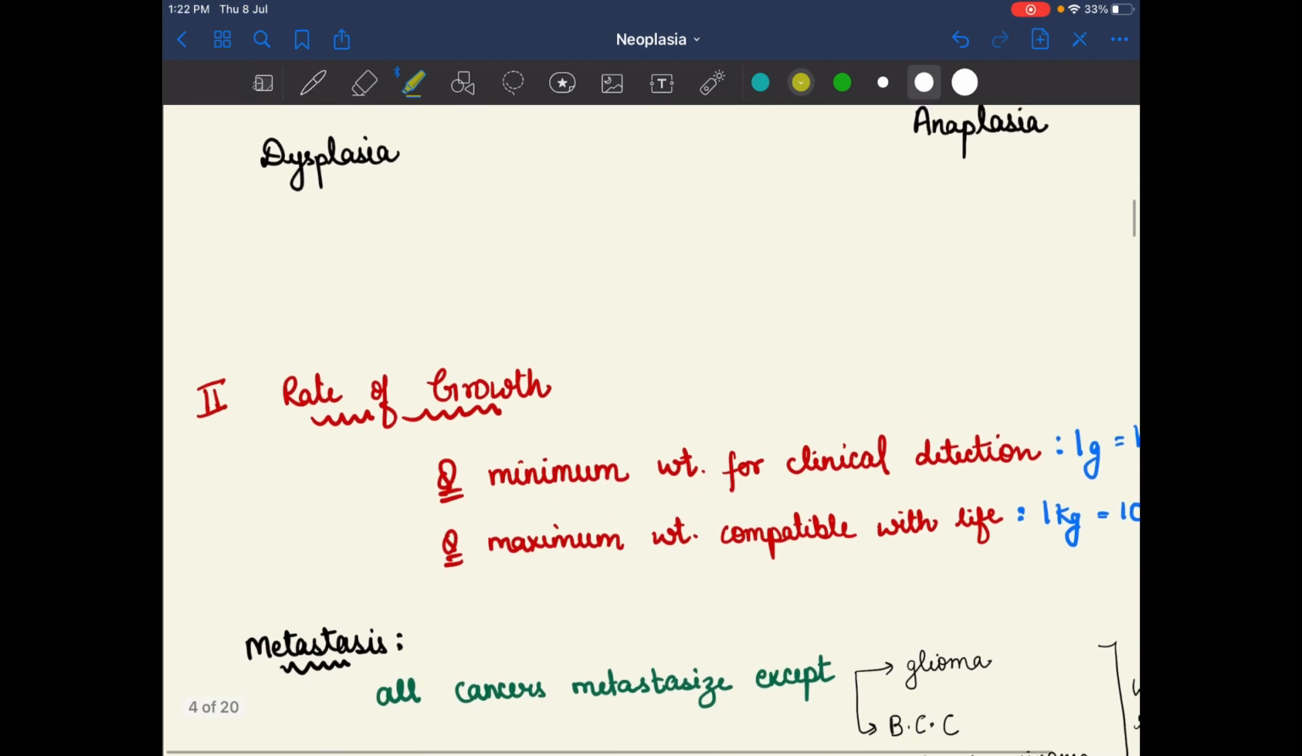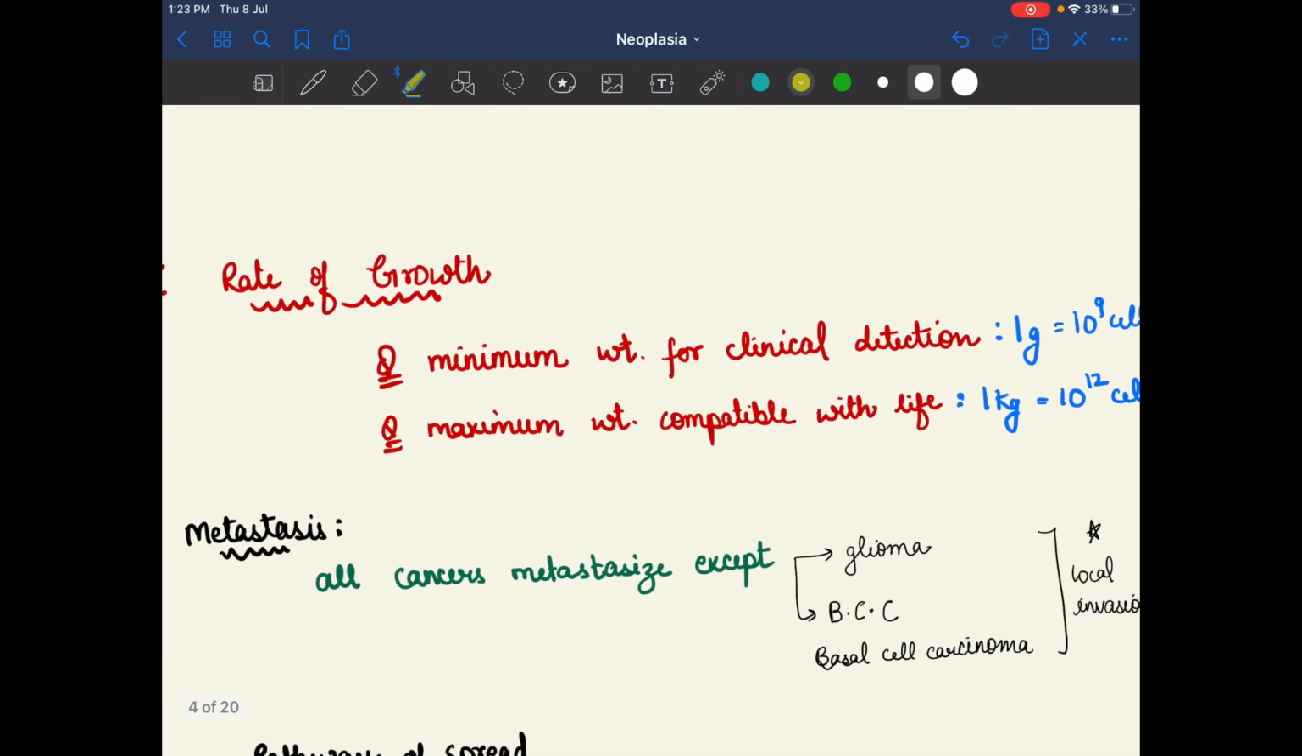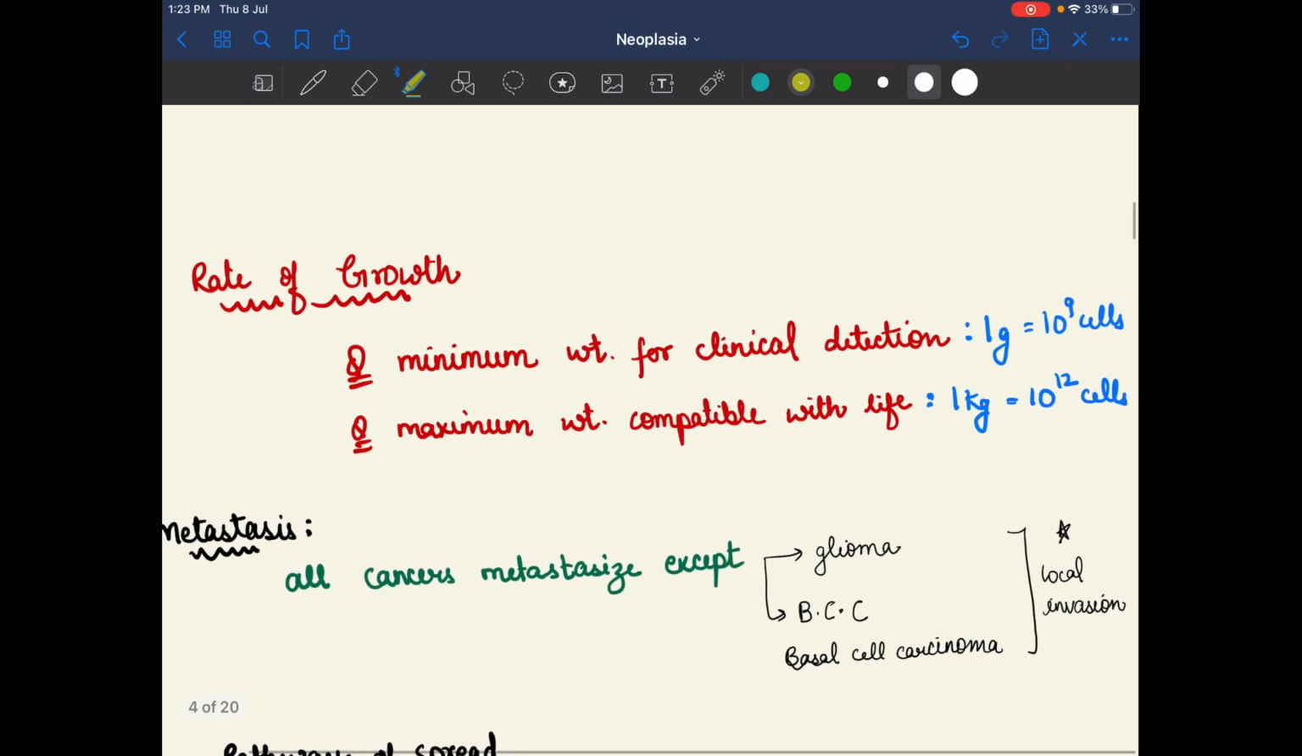After anaplasia, the second one is the rate of growth. The minimum weight for clinical detection is 10 to the power 9 cells, and the maximum weight compatible with life is 10 to the power 12 cells, approximately 1 kg. So 1 gram is for clinical detection and 1 kg is compatible with life.